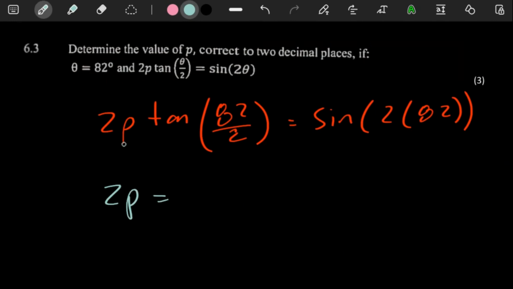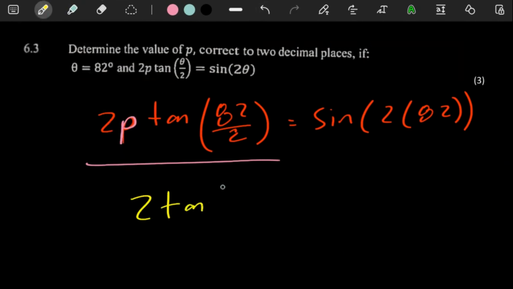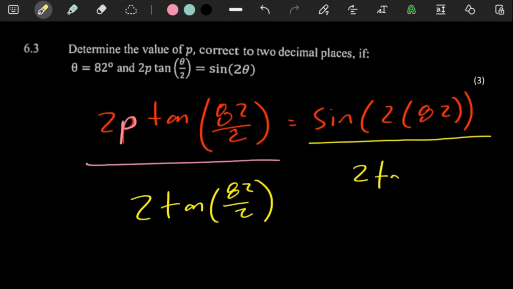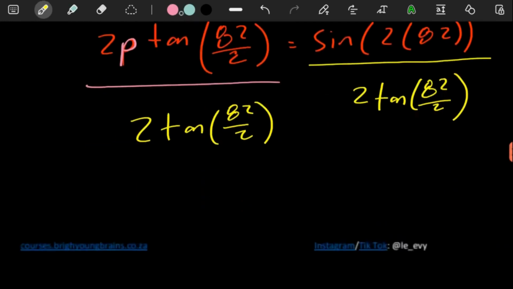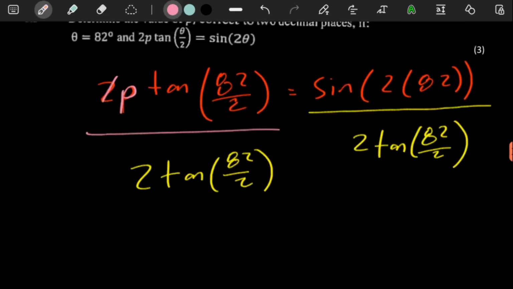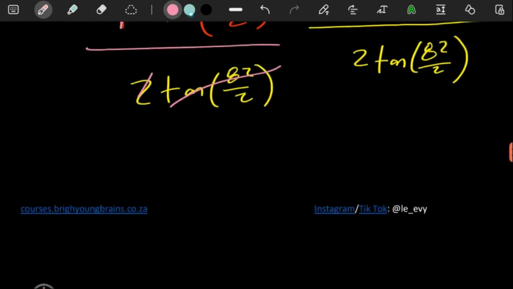So we can divide both sides by, let's actually do it all at once. Since we want p as the subject of the formula, we can divide both sides by 210 with this value there. Do it on the right, do it on the left. 210, 82 over 2. So this 2 cancels that 2, this cancels that. Then you have p on its own.